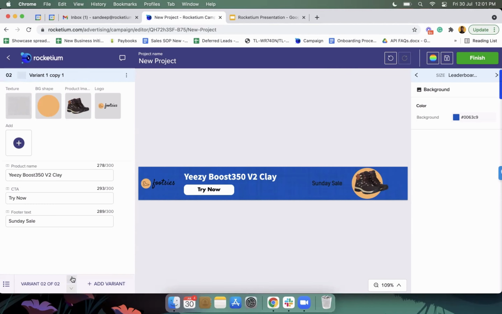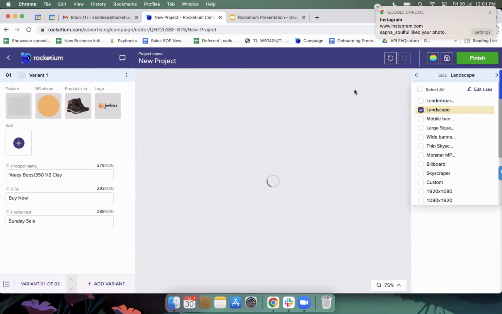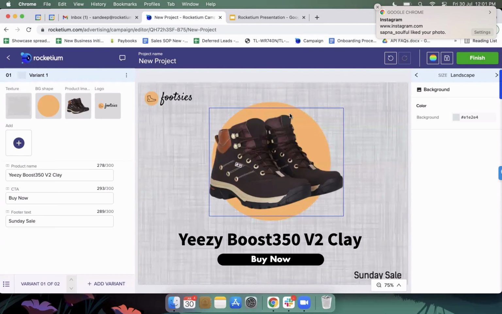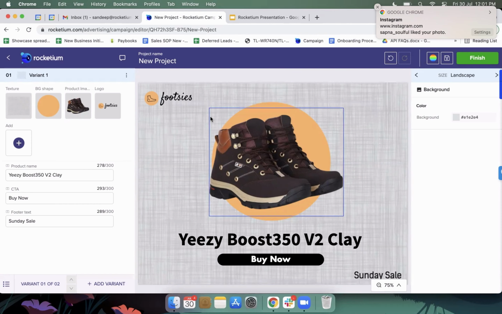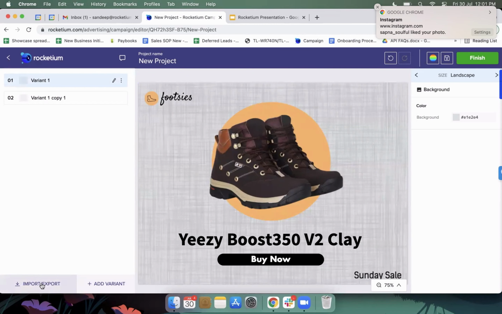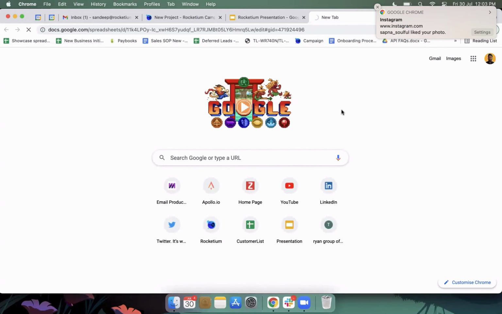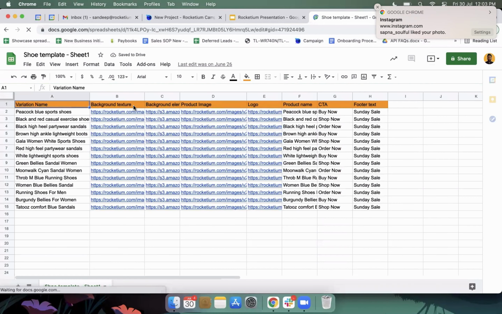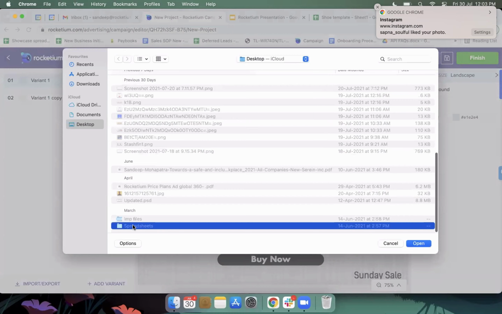Now, what if you want to maybe use a spreadsheet and create the same for different products, right? You have maybe 10 different shoes. You want 10 different shoes images in 20 sizes, which is going to be about 200 creatives, right? So basically, download a format of this editable information. If I click on export data to spreadsheet, it will look something like this. It has the variation name, background texture, all the editable information which were on the left hand side here, right? Now I can go ahead and download that as a CSV and then import it within the platform.